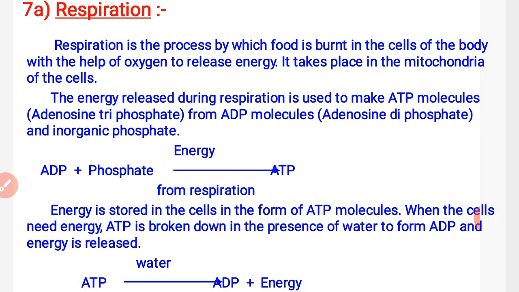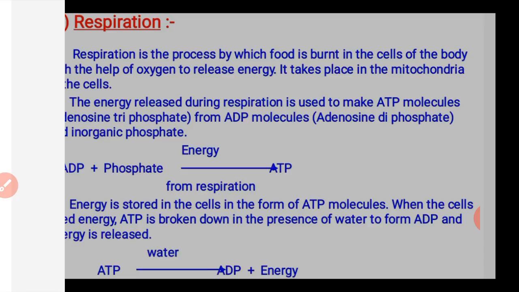But how can we utilize this energy in our work? Whenever we need energy, this ATP breaks down in the presence of water, phosphate is released by the ATP, and energy is provided by this process. Okay, so that is a very common process present in respiration, how the energy molecules are usually formed in our cells.